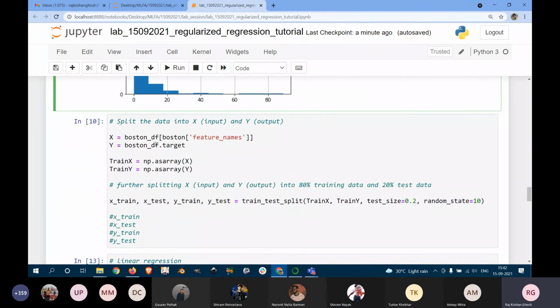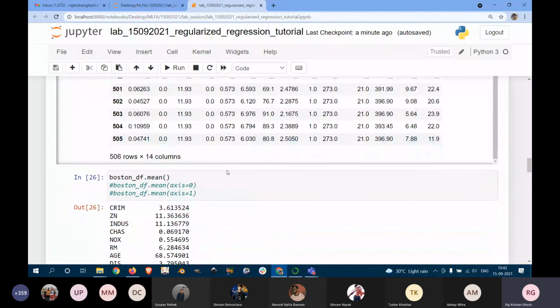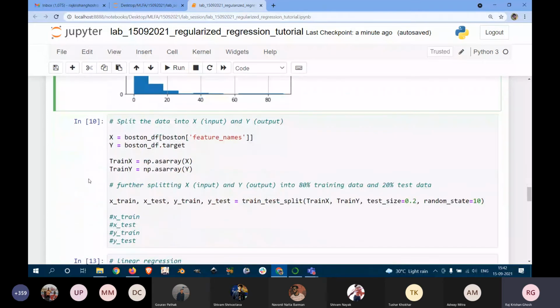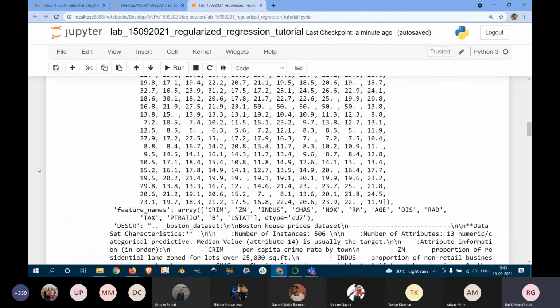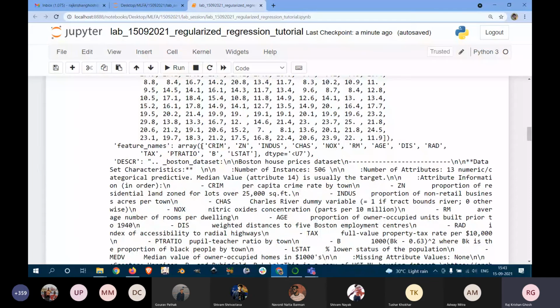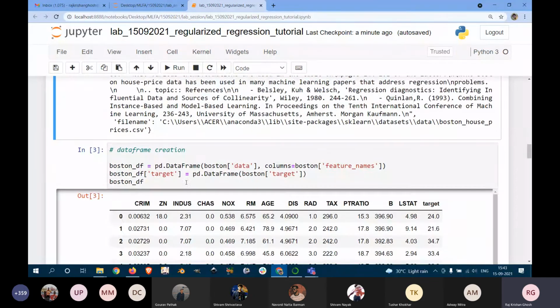Okay, so next, we had the data in a table format. Now if you see the assignment, you will see something like this. We are first dividing it into the input features and the output values. So X are the input features and Y is the output, which has to be produced by the model. So what is this Boston feature names? I will show you. These are the values. It is an array containing all the names of the features, right?